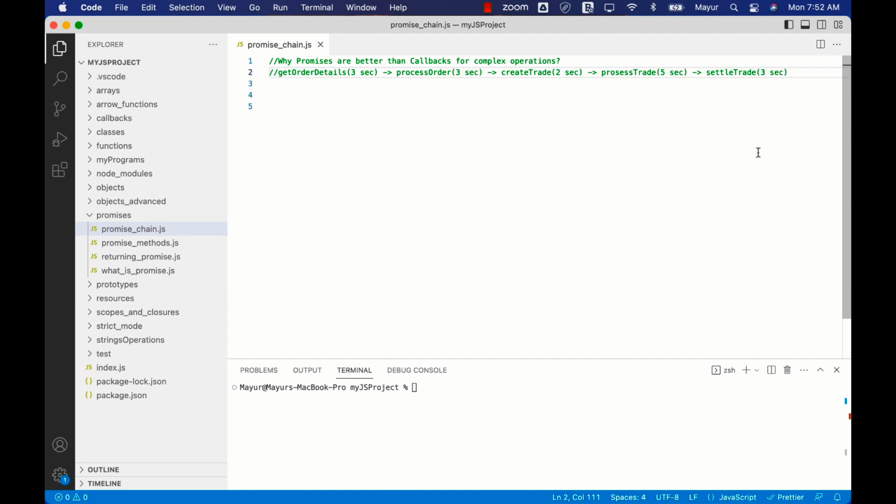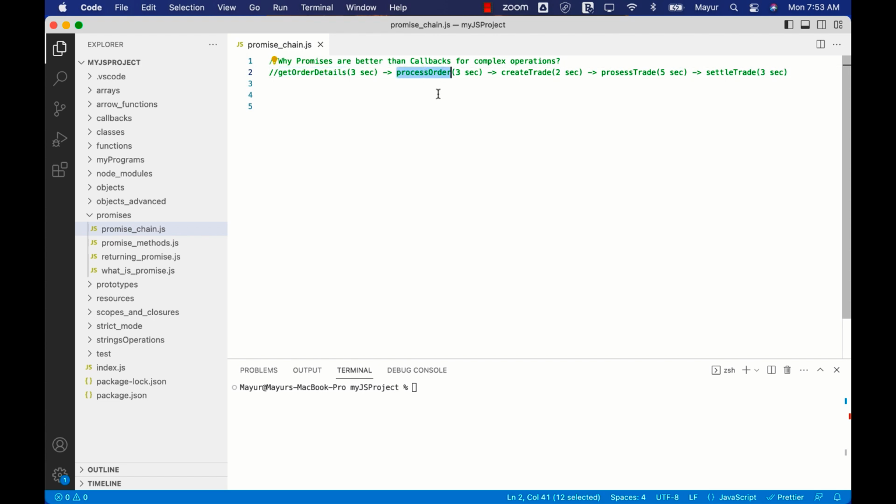So basically what is going to happen is JavaScript is not going to wait while these functions are getting executed. JavaScript will go ahead and execute the rest of the code, but we still want to wait for executing the rest of the functions while the first one is executing. So there is still dependency. While the first one is executing, we need to wait. Once it is done, then only we will proceed to the second one.